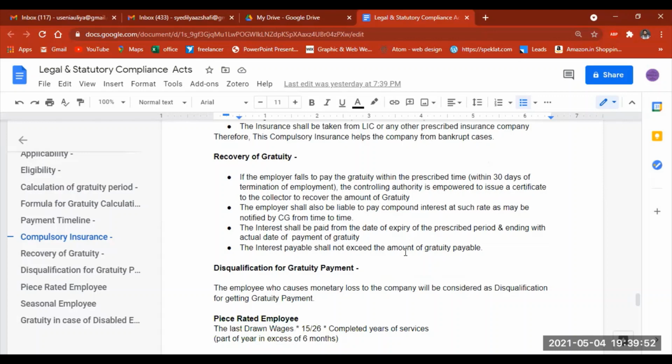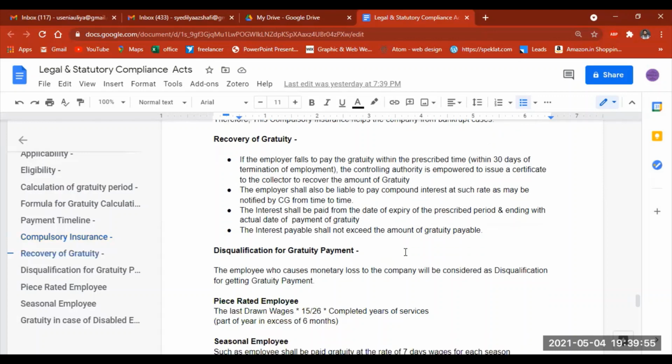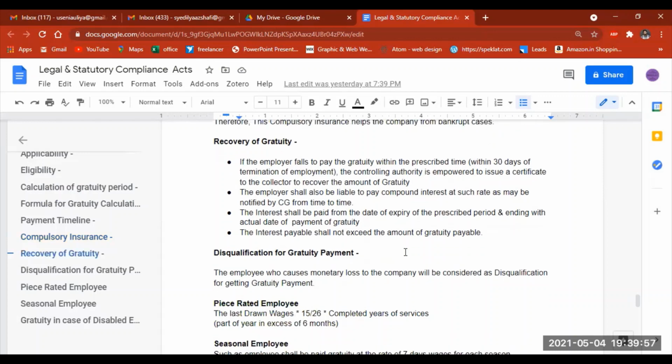And the other thing is recovery of gratuity. If an employer fails to pay the gratuity within the prescribed time, within 30 days of the termination of employment, the controlling authority is empowered to issue a certificate to the collector to recover the amount of gratuity. And the employer shall also be liable to pay compound interest at a rate as may be notified by the Central Government from time to time.